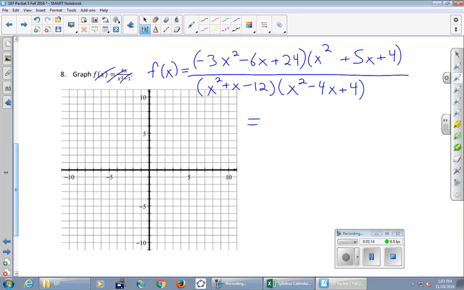First thing, what can we factor out of the first parentheses there? Yeah, there's no x in this last guy. What number can we factor? 3. And for me, I like my x squared to be positive, so -3 is going to come out of everybody. So pull that -3 out. x squared plus 2x minus 8, is that right?